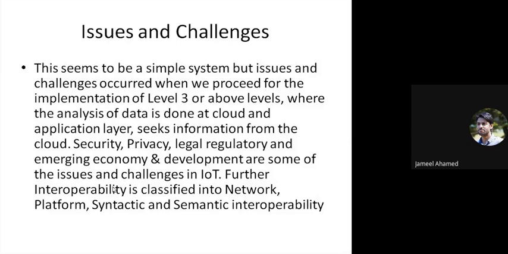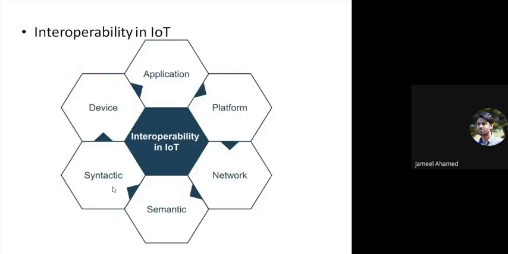Now I come to interoperability. There are many types of interoperability, like network, platform, syntactic, and semantic. I chose the topic of semantic interoperability for my work. These are the types of interoperability. Semantic interoperability is the type in which data is heterogeneous in nature and collected from different sources. Now, how can we make it meaningful so that any application can understand the data and work according to it?